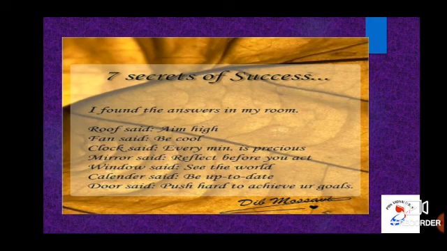Before concluding today's session, let us discuss 7 secrets of success, children. I found all the answers in my room itself. The roof of my room said, aim high. The fan of my room said, be cool. The clock of my room said, every minute is precious. The mirror of my room said, reflect before you act. The window of my room said, see the world. The calendar of my room said, be up to date. The door of my room said, push hard to achieve your goals.